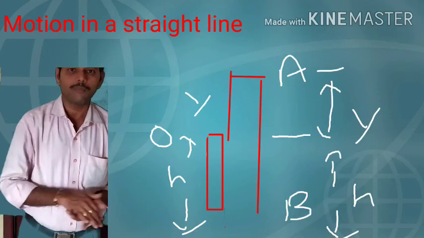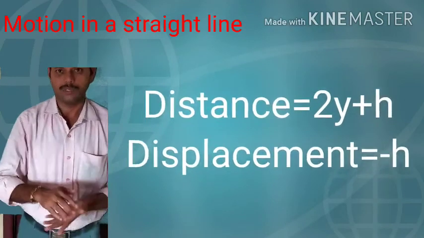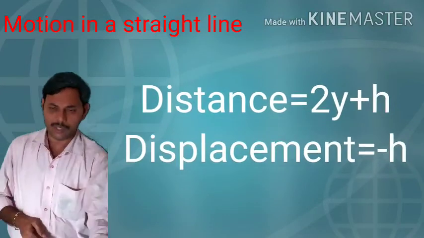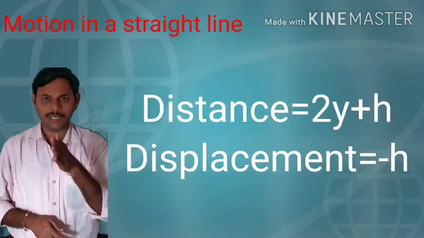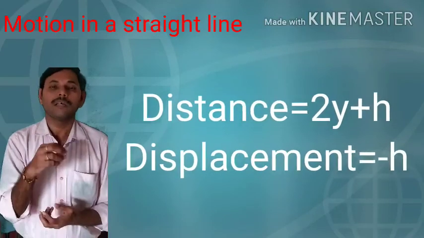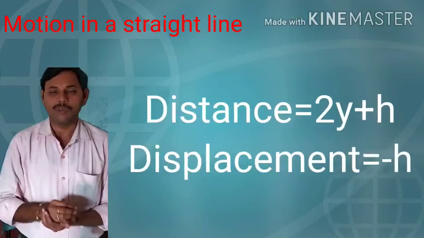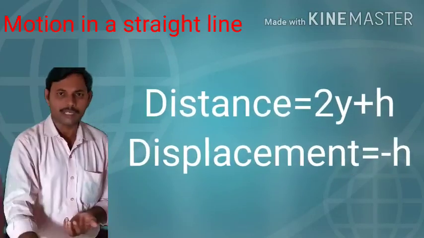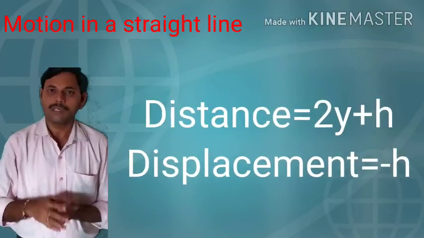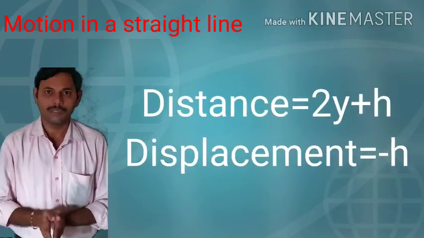Y minus of y plus h means minus h. In other words, the body starts from O and returns to the ground at B. Draw a straight line from O to B. So displacement is the straight line drawn from the initial to the final point. So the OB straight line is the displacement. Its value is h in the opposite direction. Hence displacement is minus h.